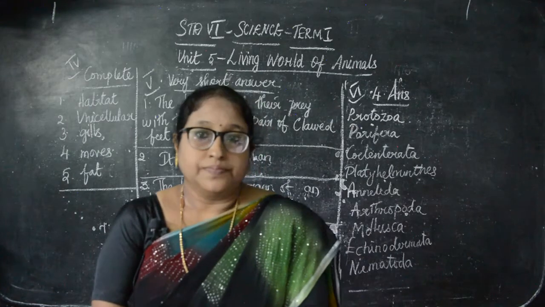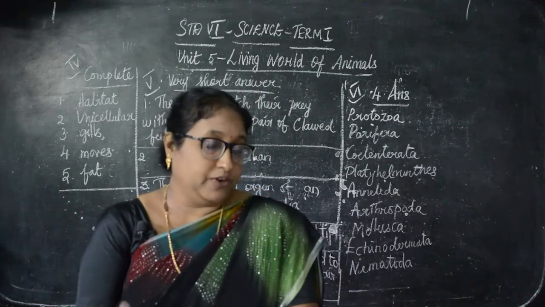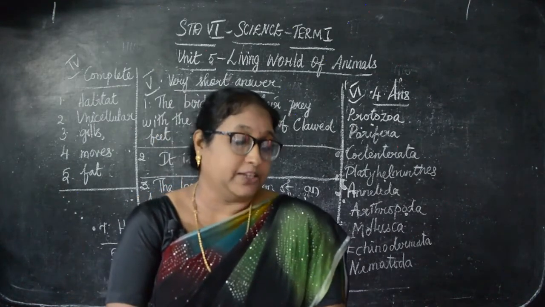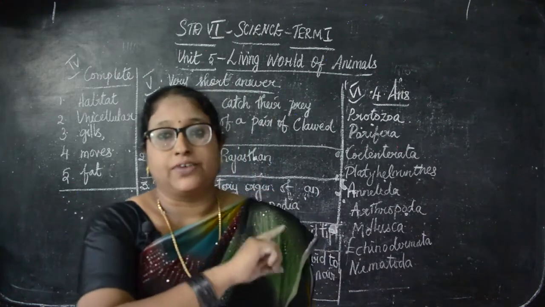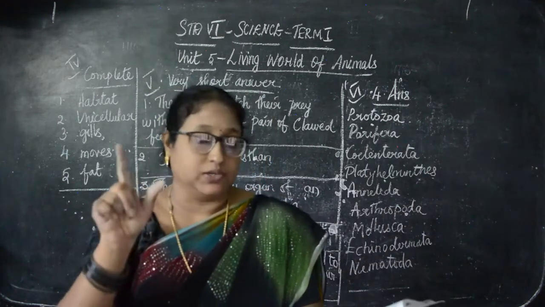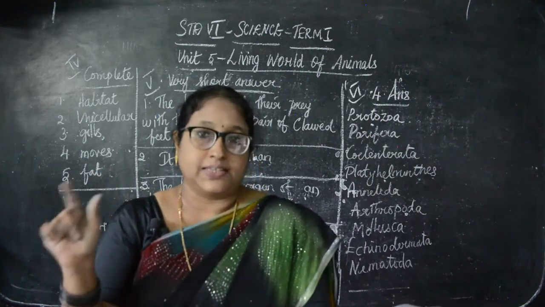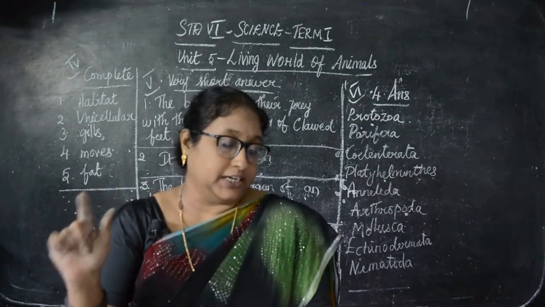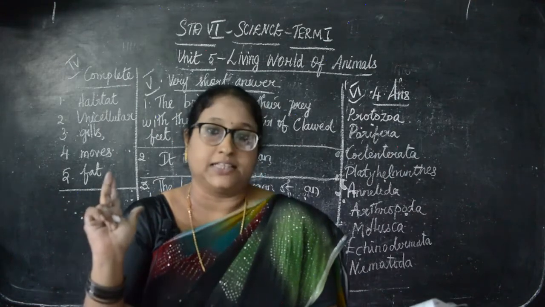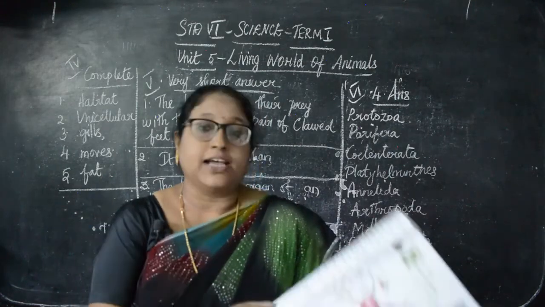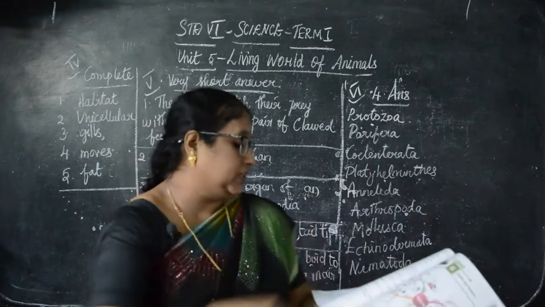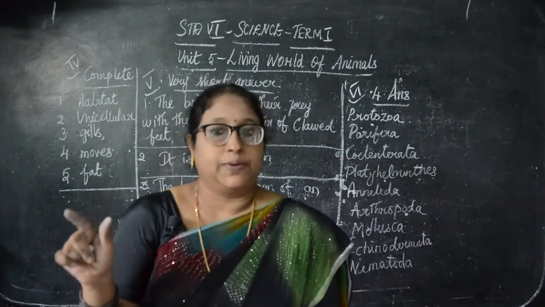Then number 2, fill up, complete, true or false, complete the following. And very short answers I've given. Take down in your classwork. How many? 5 questions there. Then very short answers. First is page number 77. Next page number 81. And third page number 79. I think you have marked properly. And 4th I've written there on the board. That is question. And then next answer in detail. Page number 80 I've given.